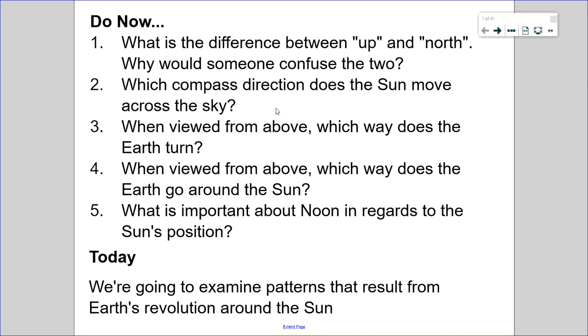All right, so for our do now, I've got 5 questions up here. These are things that I think everyone should know before we even begin a discussion about how seasons occur.